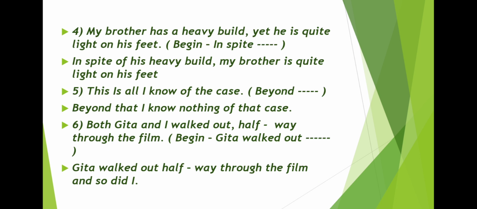Okay, let's go to the next sentence. My brother has a heavy build, yet he's quite light on his feet. Okay, it means that he's heavy build, he's heavy. Okay, so in spite, so how will you write? In spite of his heavy build. Okay, in spite of his heavy build means in spite of my brother's heavy build. Okay, in spite of his heavy build, comma, this my brother, you have to use it in second part, not in first part.